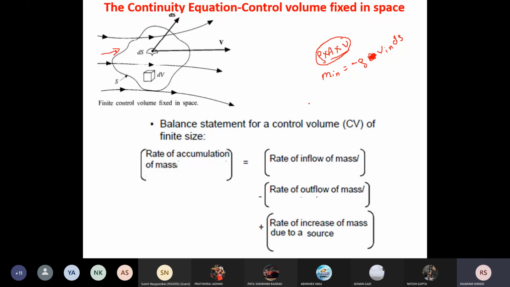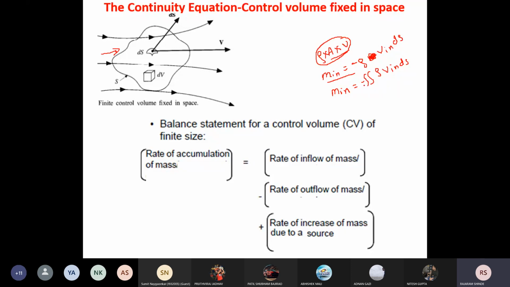Now this is the mass inflow through only the elemental area dS. If you want to calculate the total mass inflow, you will get m dot in equal to minus the integration of rho v_in dS, and this is a surface integration, so it is a double integration.